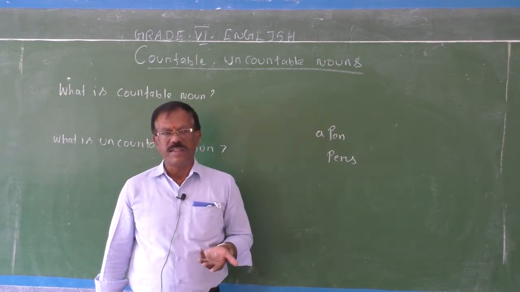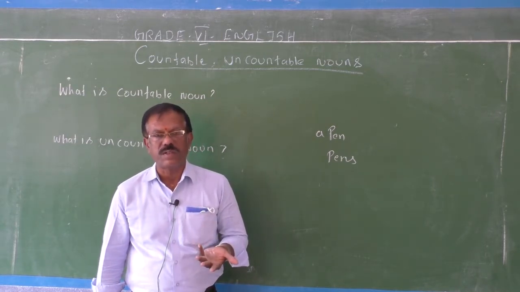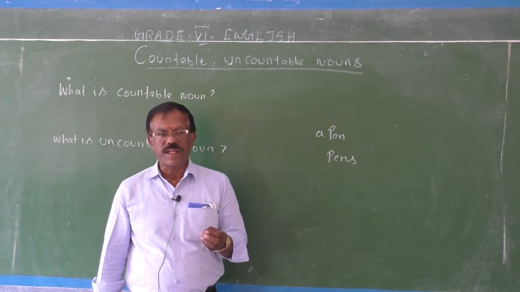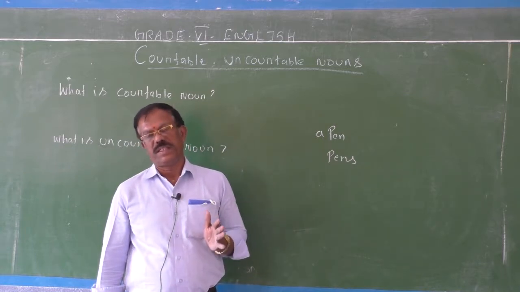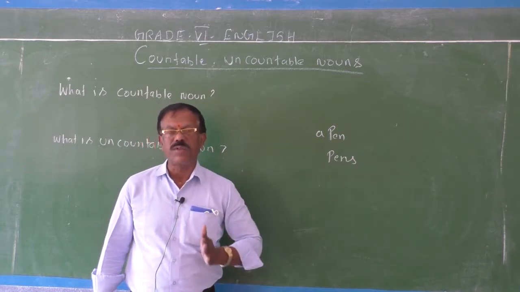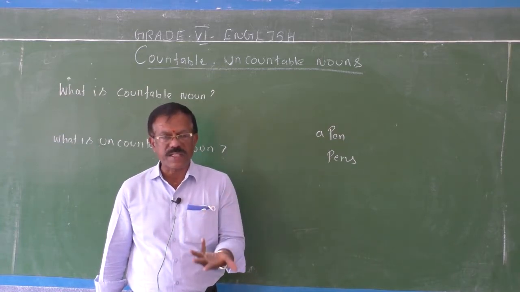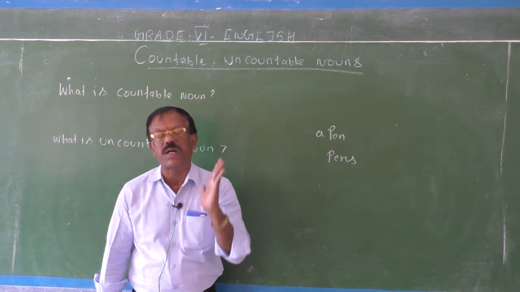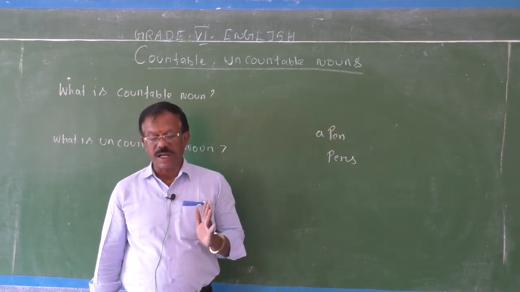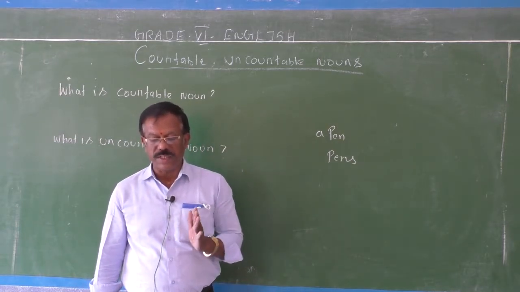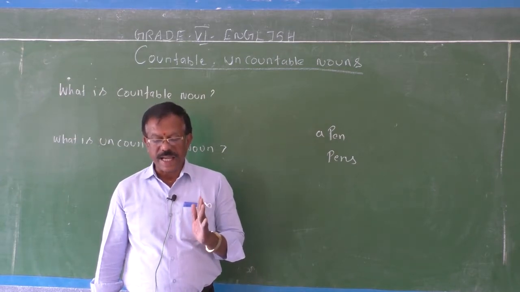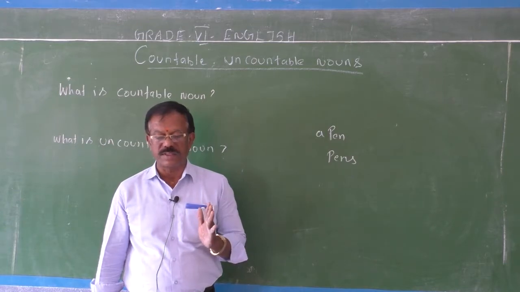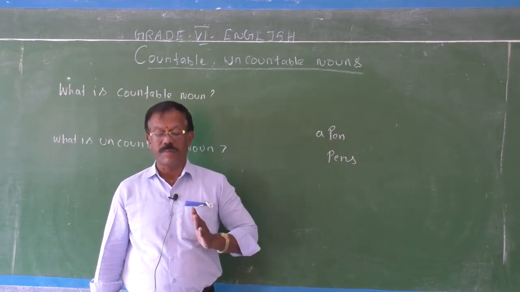To begin with, what is a countable noun? A noun that can be counted and can be expressed in exact numerical terms is called a countable noun.